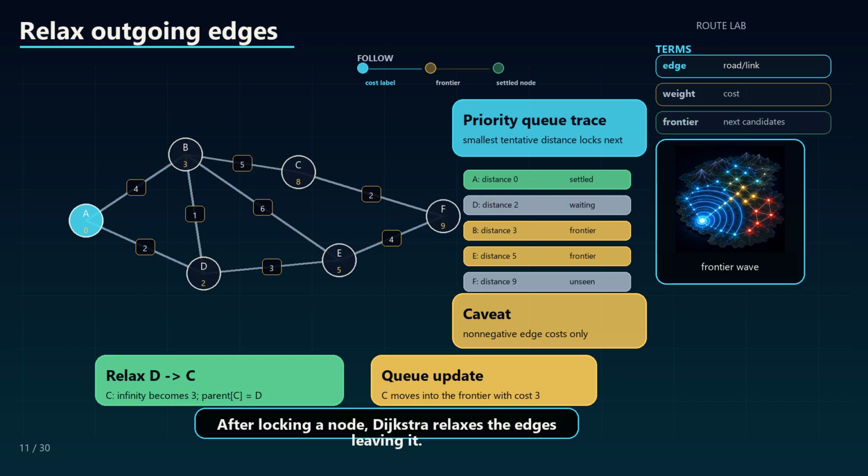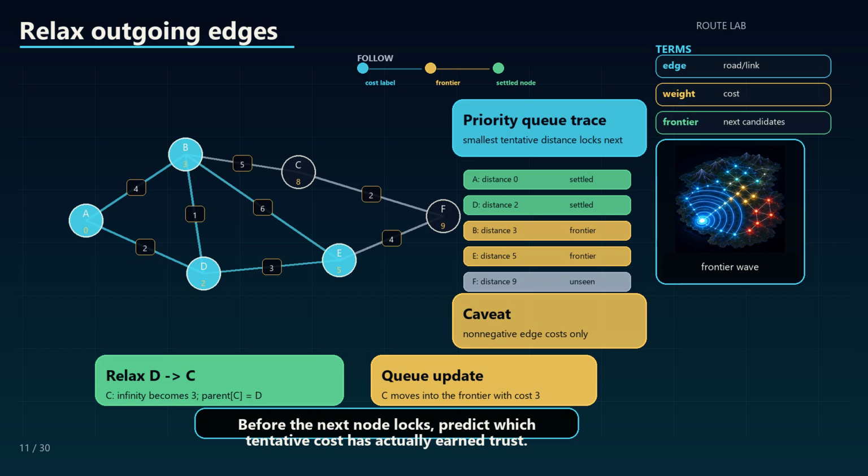After locking a node, Dijkstra relaxes the edges leaving it. If D gives C a better offer, C's label changes and its priority queue position changes with it. Concrete trace: A has cost 0, D becomes 2, and C improves to 3 through D. That one better offer is relaxation.